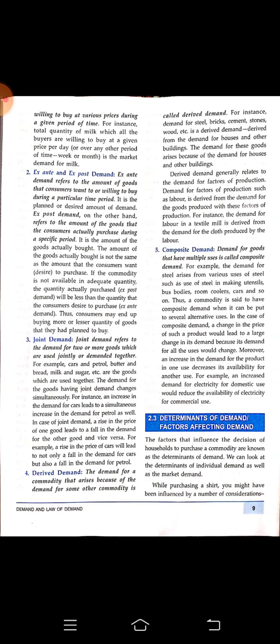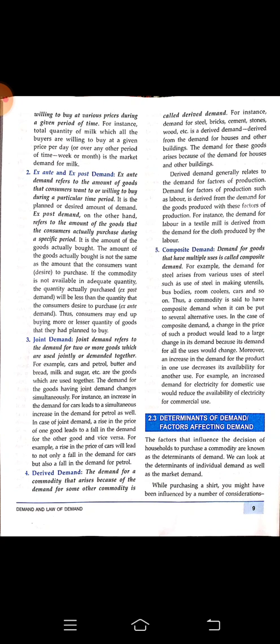And ex post demand means as we go to the market, the actual thing, how much are we buying? That is the ex post demand. If I go to the market and find that the dresses are being sold at a very cheap price, I thought of buying 2, but I came back after buying 4. So I thought of 2, that is ex ante, and I bought 4, that is ex post. Hopefully you understood this. Thus consumers may end up buying more or less quantities of goods than they have planned to buy.